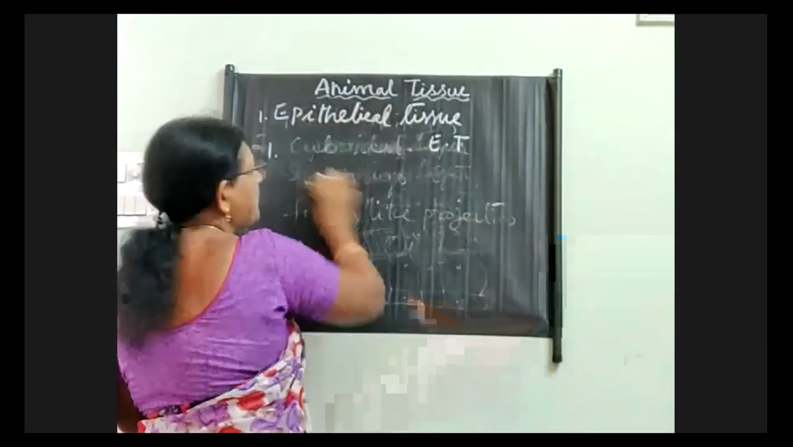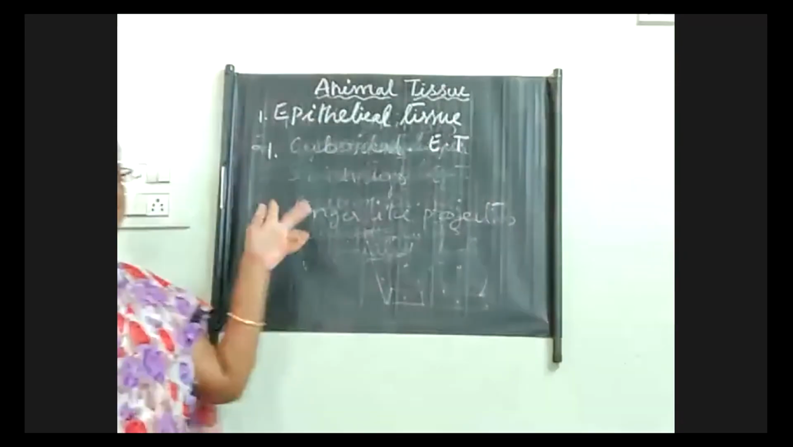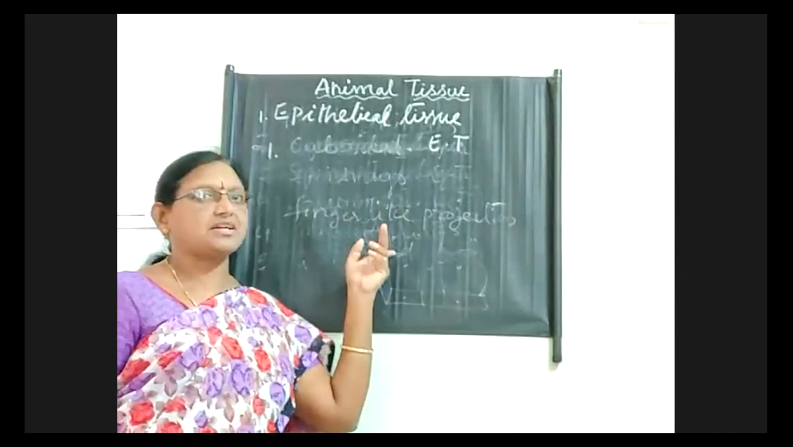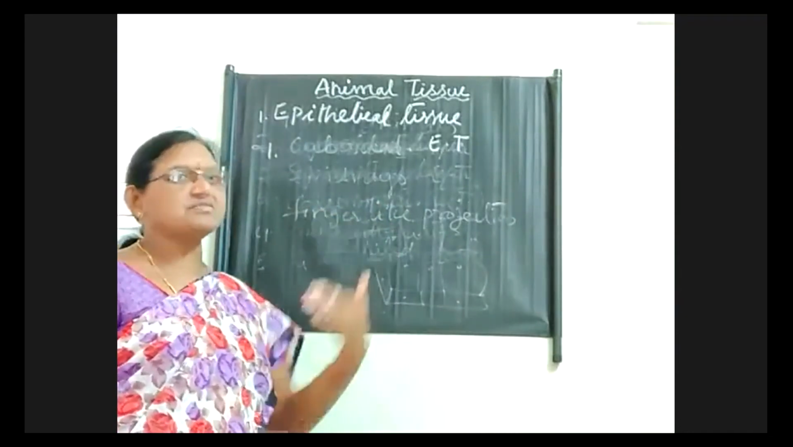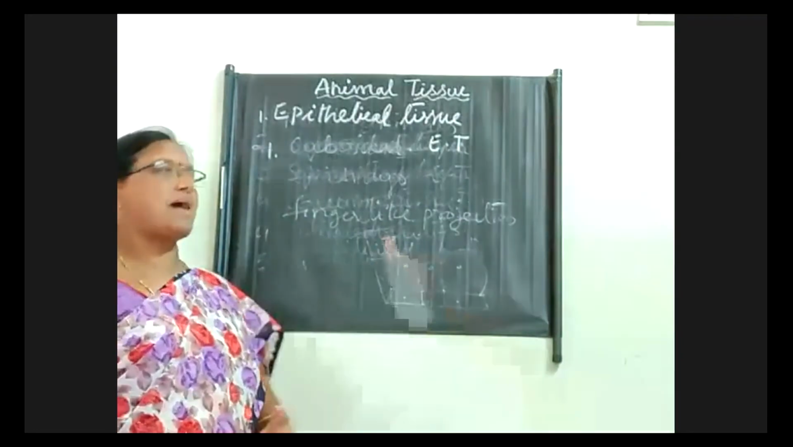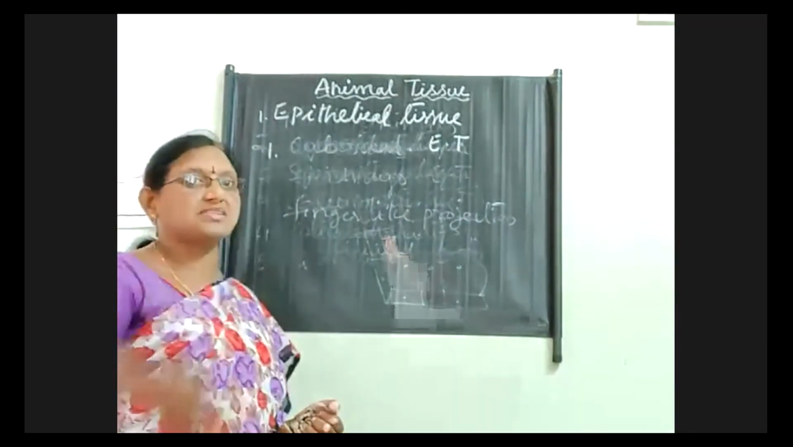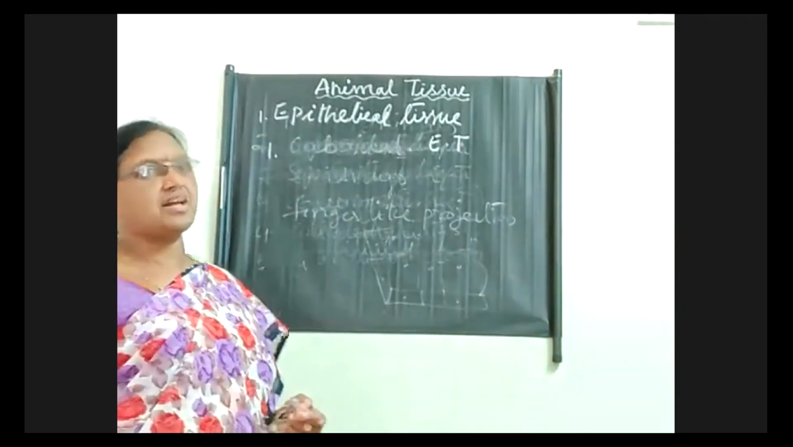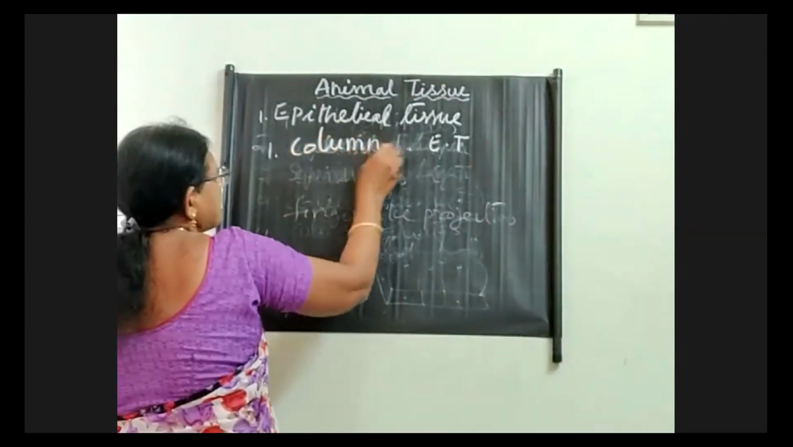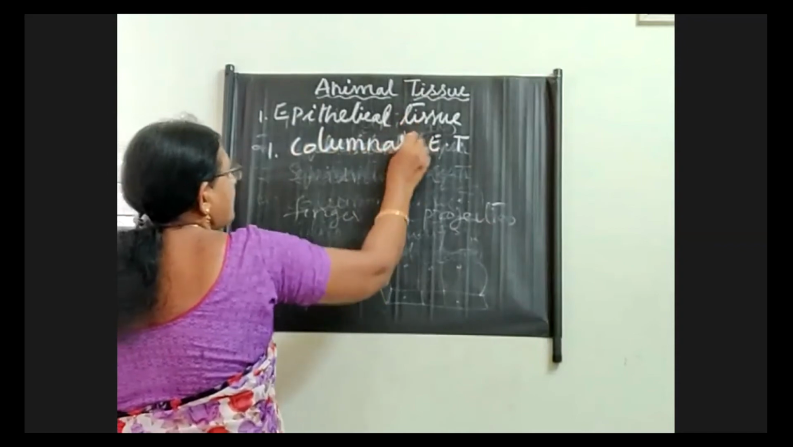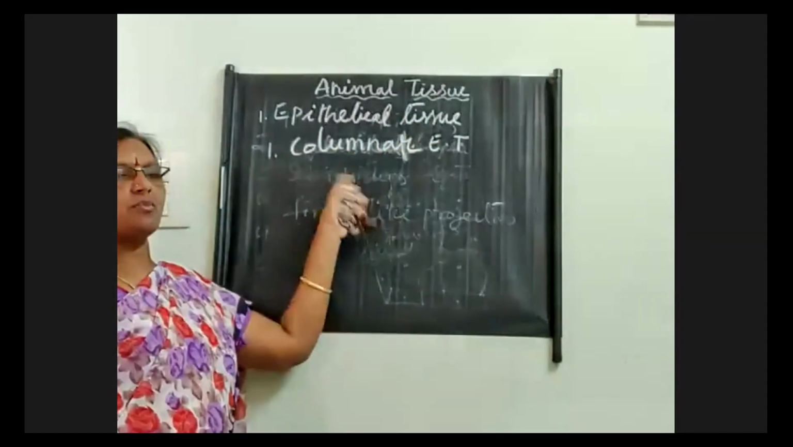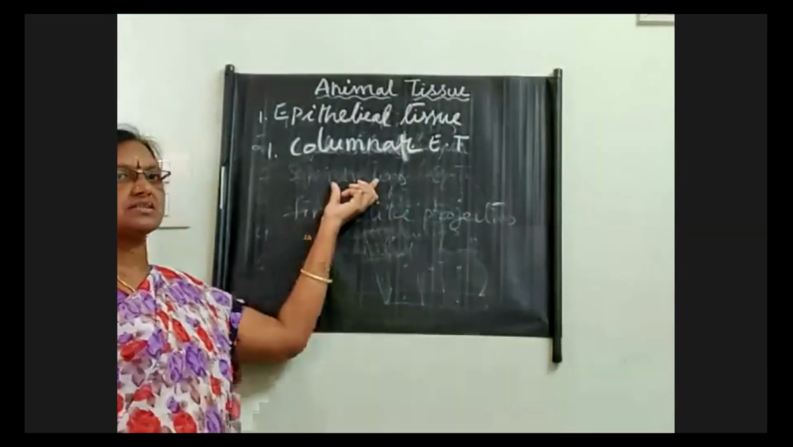We have studied two epithelial tissues: one is squamous epithelial tissue, the other is cuboidal epithelial tissue. Both tissues have a different pattern of functions, and the arrangement of cells is also different in both. The third one is known as columnar epithelial tissue. So here, columnar. What is the meaning of columnar?